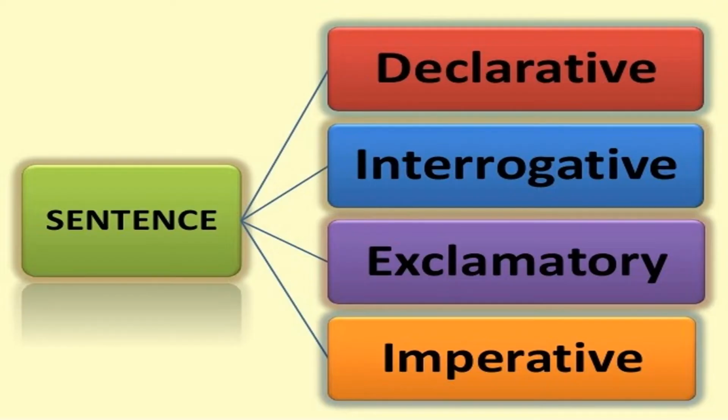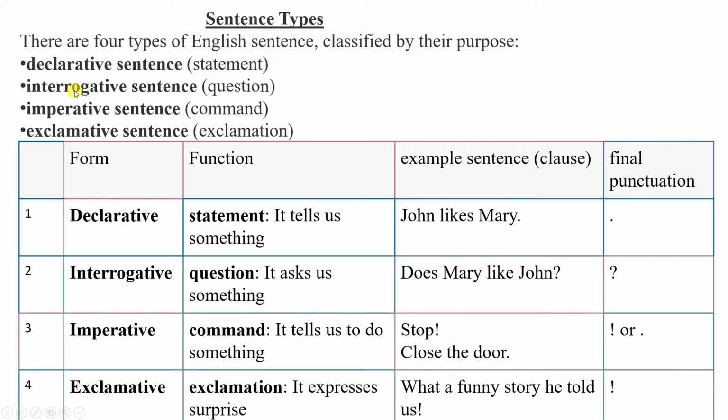I am Aarti Naik and today we are going to see sentences and types of sentences. So a sentence has mainly four types: declarative sentence, interrogative sentence, exclamatory sentence and imperative sentence. So let us see one by one. Okay. So here in the table format it is given to make you understand easily how you can differentiate these four types of sentences.